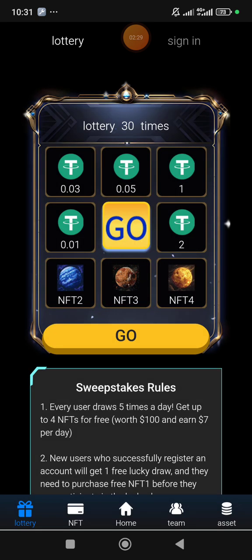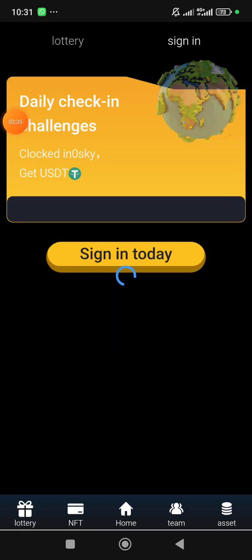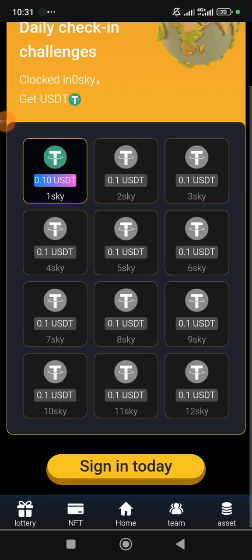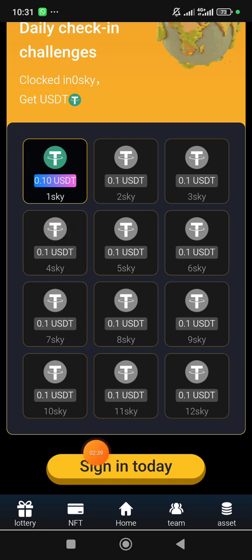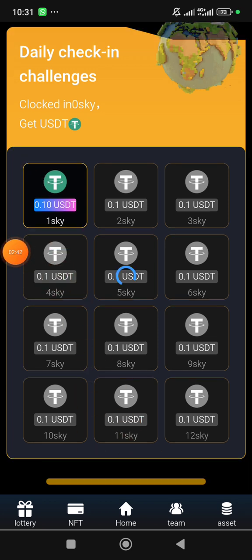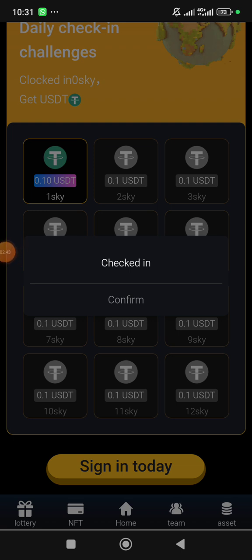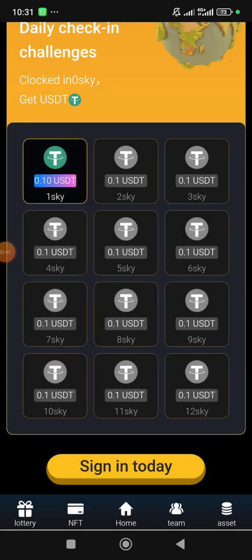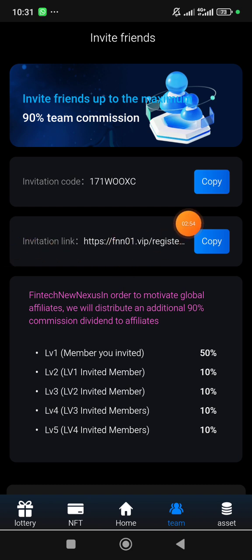Once you spin 5 times, now you click on this one that says sign in. You can see sign in on top here. You click on sign in, then you click here, sign in. Each day that you sign in, you'll be given 0.1 cent. When you are done with that, that is all you need to do. To share your link, just come over here and copy this link and share it with your friends.